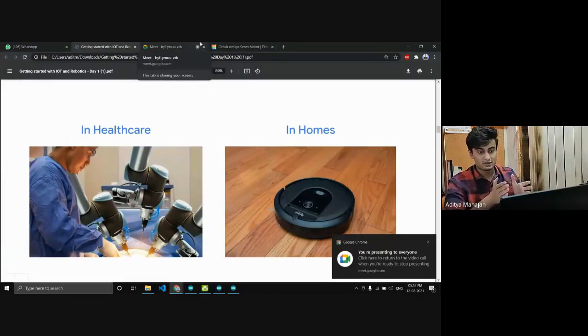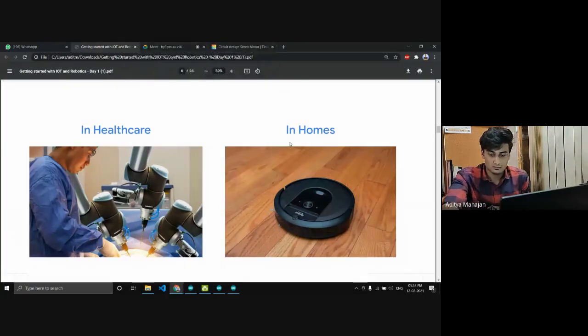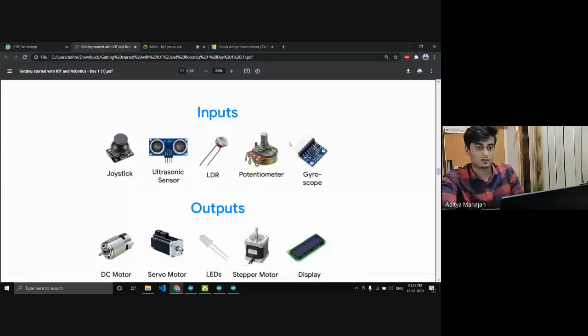The components, like there's a saying called the sum of parts is greater than the individual parts. So the individual part, the servo motor on its own can do only this much, the LED bulb on its own can only do this much, the motor on its own can do only this much. But when you combine all these and make them run at the same time to perform something magical, then that's something truly fascinating. So that's where the sum of parts comes in. Sum, right? SUM, not SOM. Sum of parts is greater than the whole.